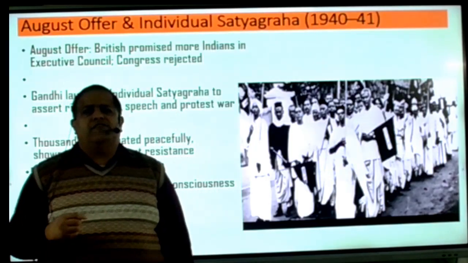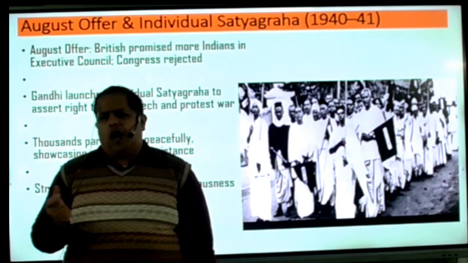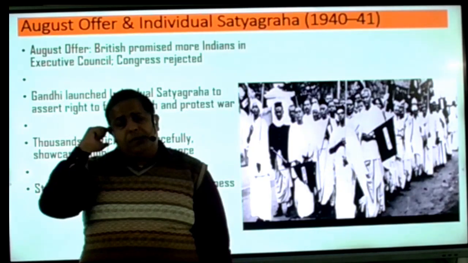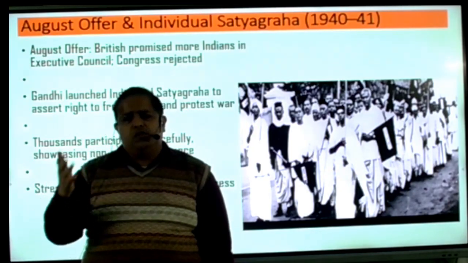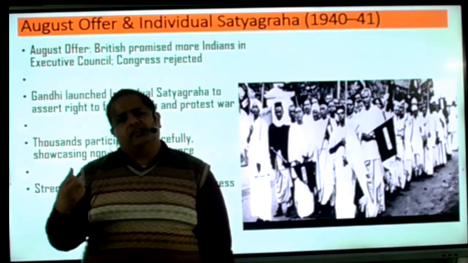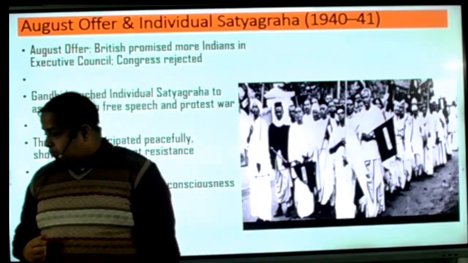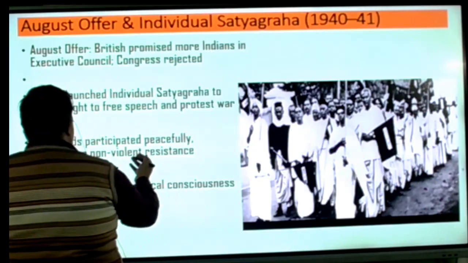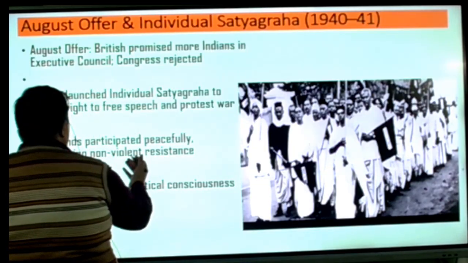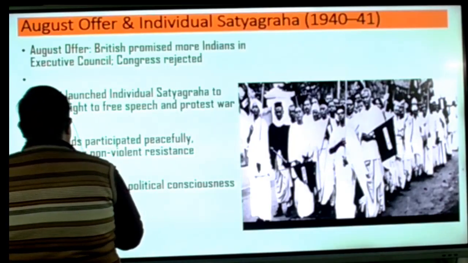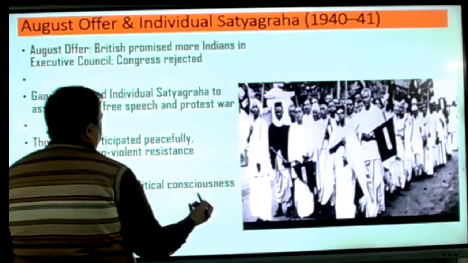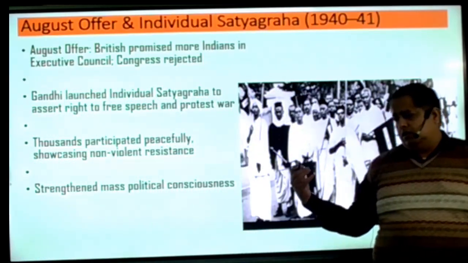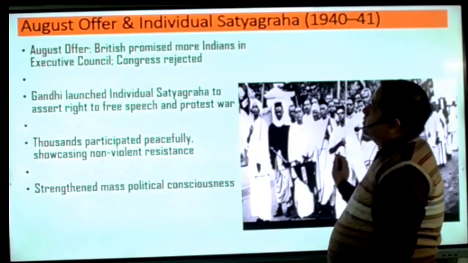It was started from the Pavnar Ashram. So sometimes you have to mention this name, Pavnar Ashram, where the movement was started. So you have to keep in mind that individual satyagraha took place. Okay. Then beta, thousands participated peacefully, showcasing non-violent resistance and strengthening mass political consciousness. So beta, this is a very important moment for the Indian side.